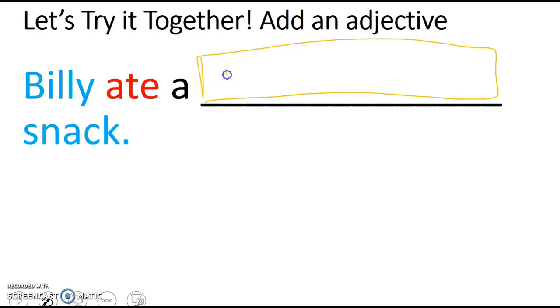So Billy ate a crunchy and tasty snack. So crunchy and tasty snack. So maybe you're visualizing something in your mind like a cookie or a cracker that could be crunchy and can be tasty for their snack.